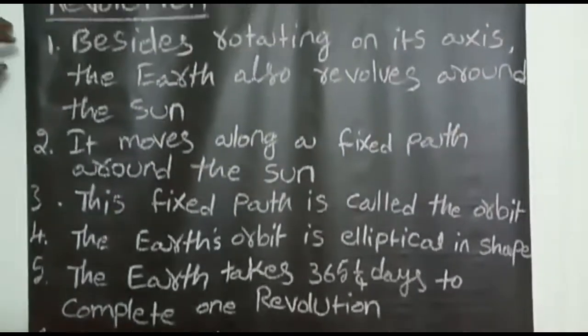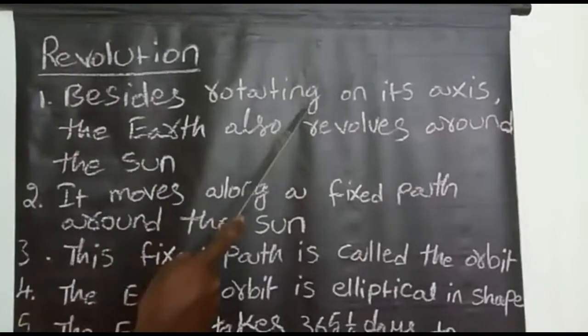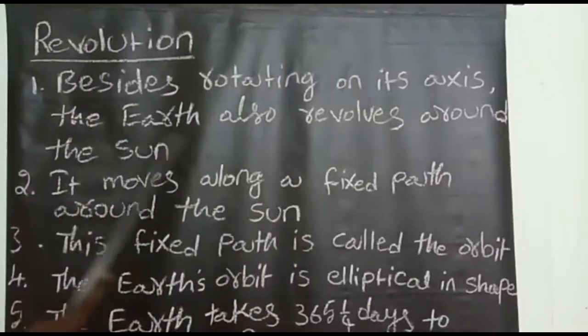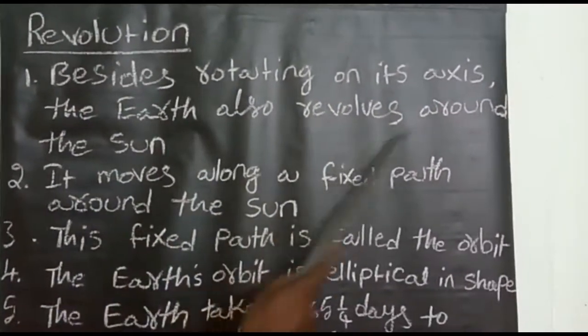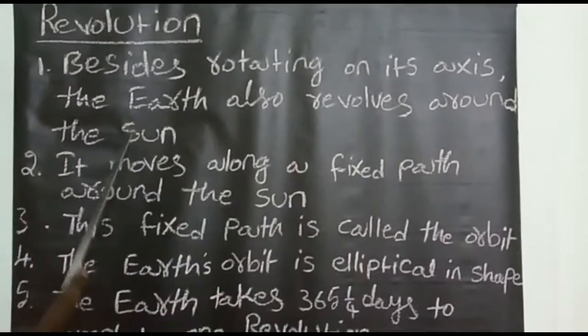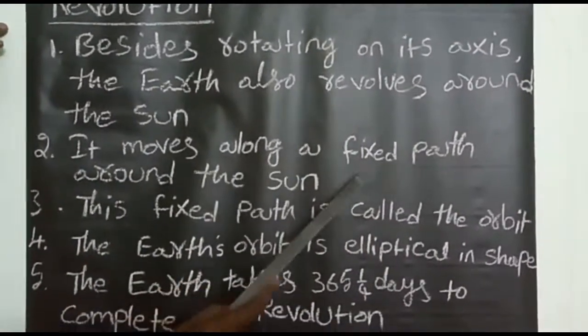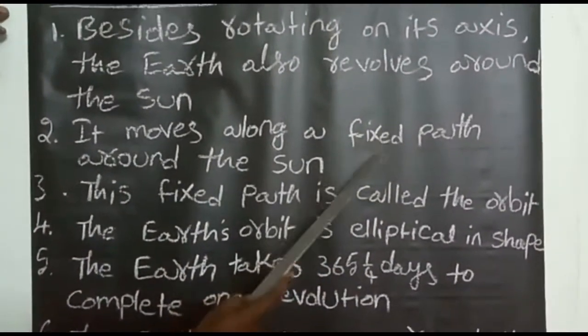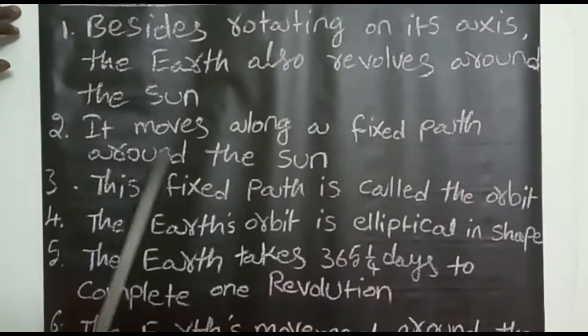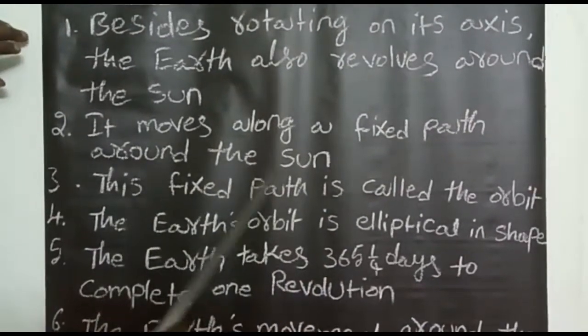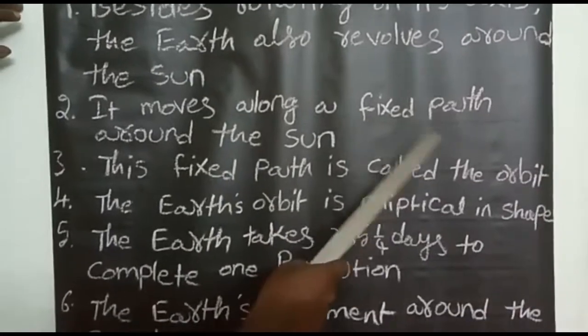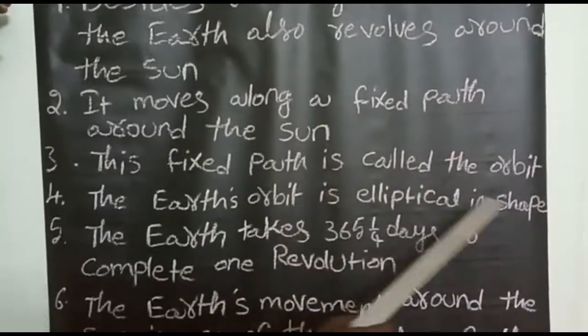So once again I am repeating. Besides rotating on its axis, the Earth also revolves around the sun. It moves along a fixed path, and it always moves around the sun. This fixed path is called the orbit.